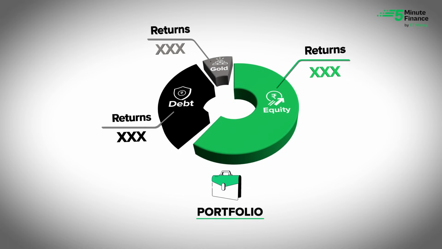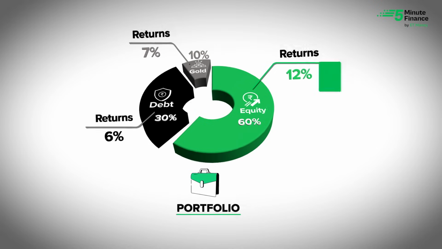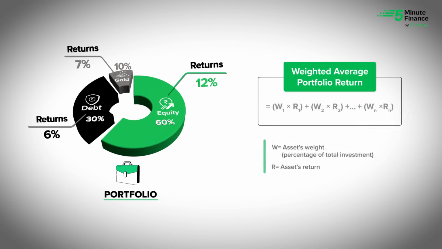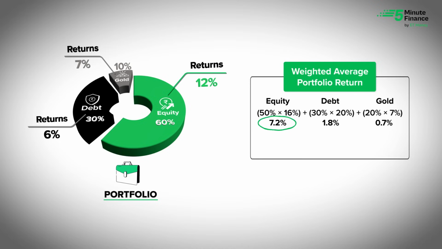Say your portfolio looks like this: 60% equity, where expected return is 12%, 30% debt with expected return 6%, and 10% gold, expected return 7%. Now to calculate it, just multiply the weight of each asset by its expected return. So for equity, it becomes 7.2%. This means 7.2% contribution to overall portfolio return. For debt, it comes out to be 1.8%, for gold 0.7%. Now add it up, and your overall portfolio return becomes 9.7%. That's your actual expected return, not 12%.